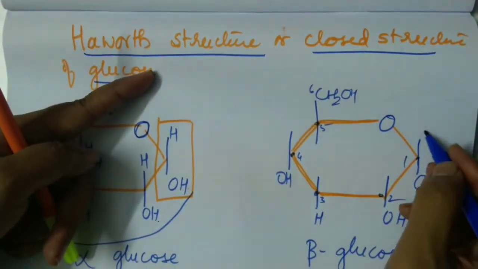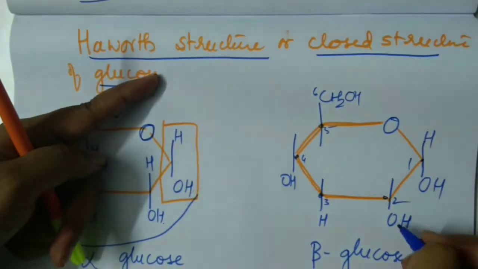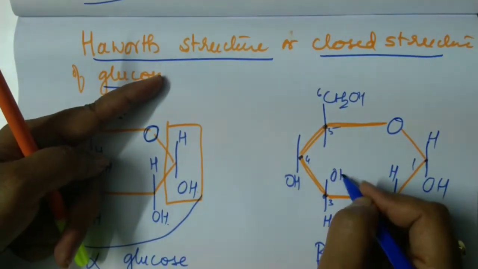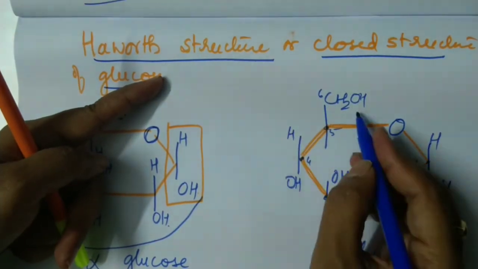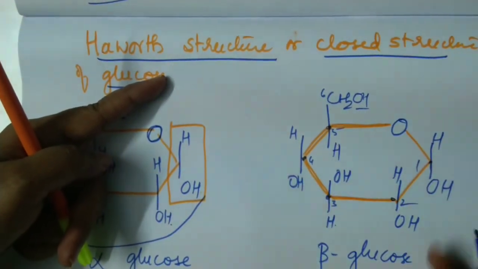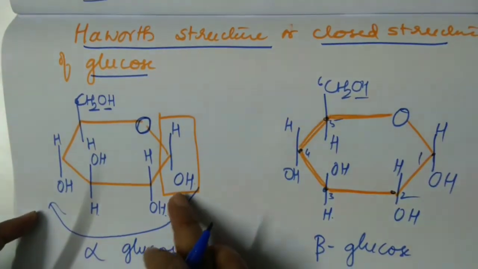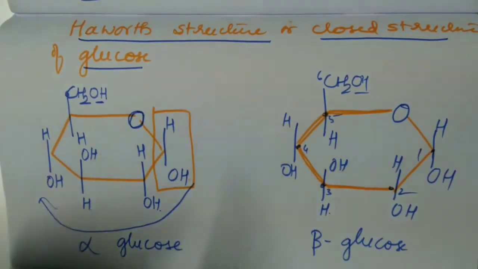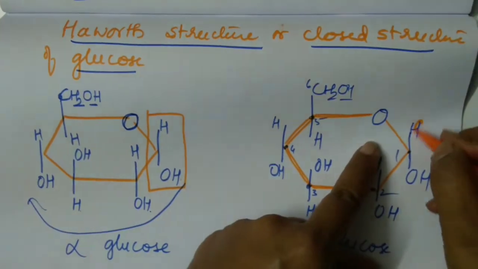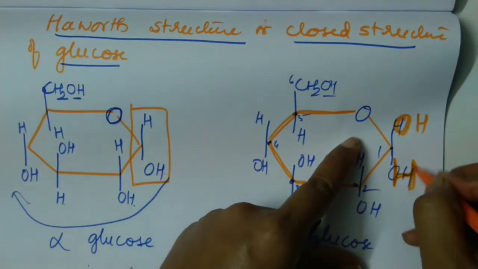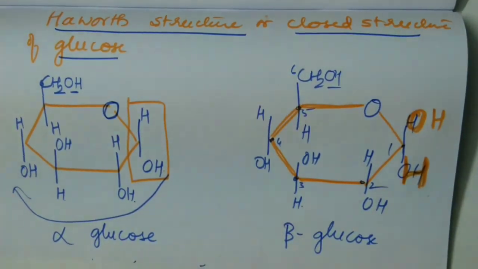So H, OH is here, write H. OH is here, write H inside. H, OH, good. OH, write H. OH is here, write H. Both are similar. What did I say? You have to flip this one. So I am going to flip it and show OH goes up and H comes below. So this is beta glucose.